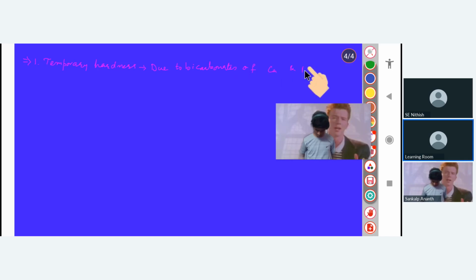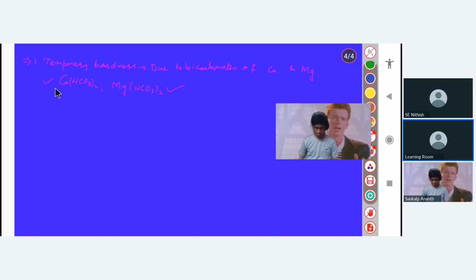So that means if we have any water which contains calcium bicarbonate, that is Ca(HCO3)2, or magnesium bicarbonate, that is Mg(HCO3)2, that water will be temporarily hard. So temporary hardness is due to the presence of bicarbonates of calcium and magnesium.